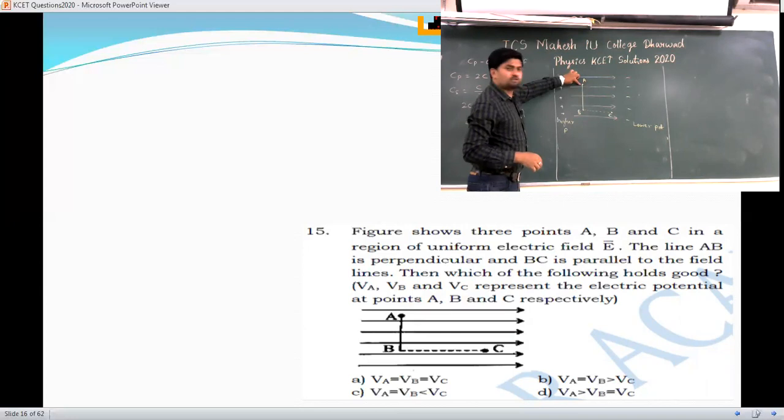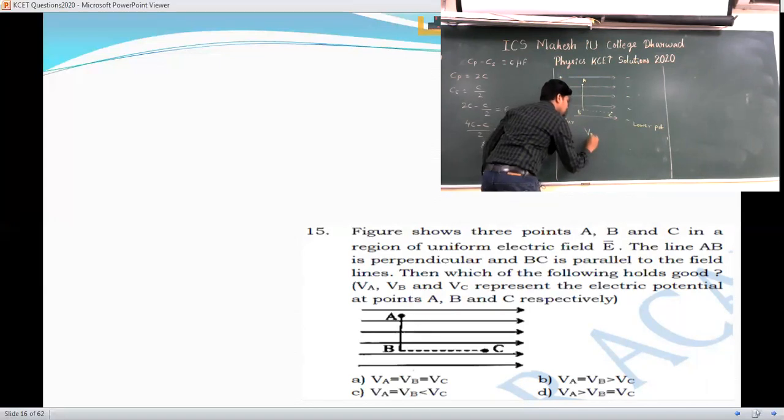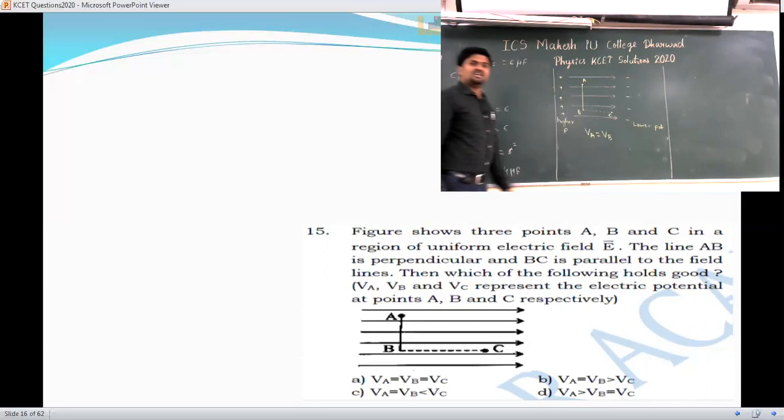Okay, so what is the potential at A? The same potential you will get at B. So therefore, I can write it as VA, potential at A, is equal to potential at B. Okay, VA is equal to VB.